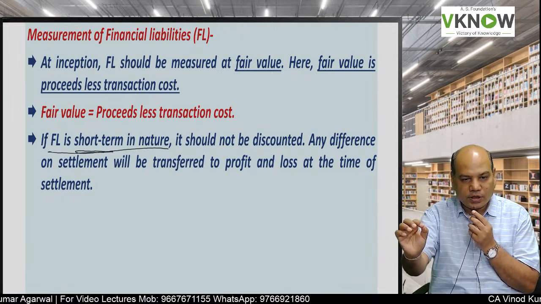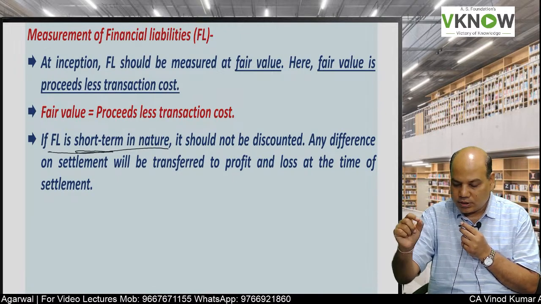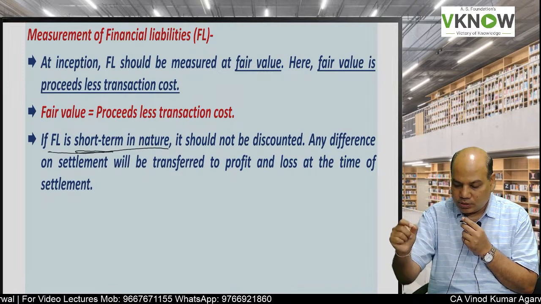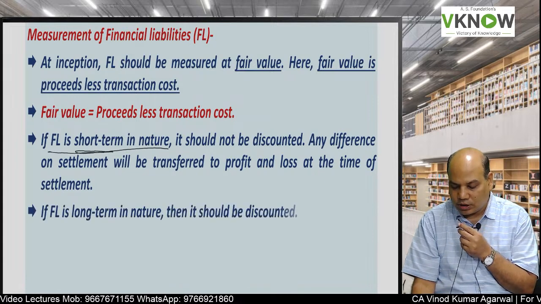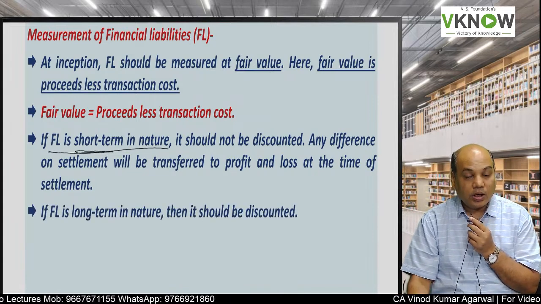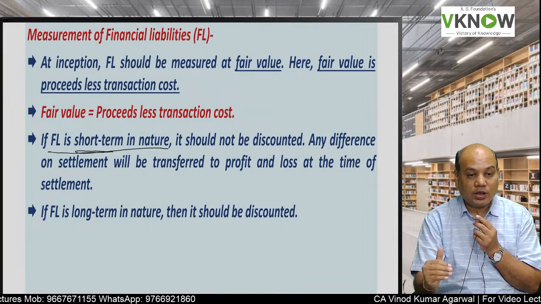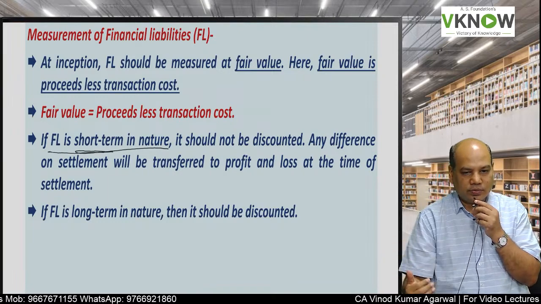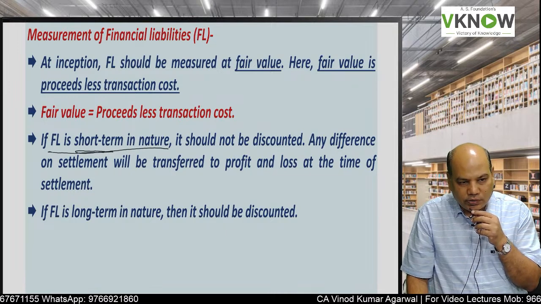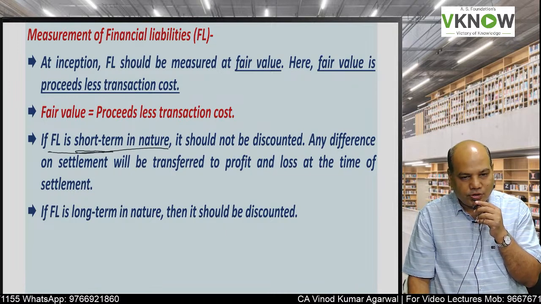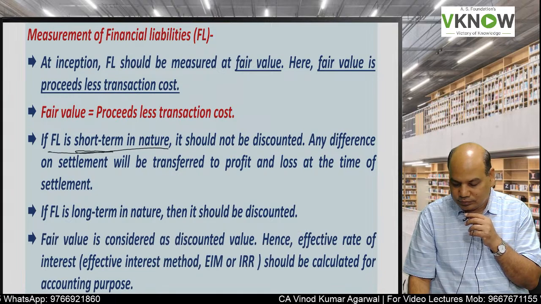Simply the difference between the settlement amount and the book value will be transferred to P&L account at the time of settlement. But if the financial liability is long term in nature, that is the amount will be paid after 12 months, then it should be discounted.